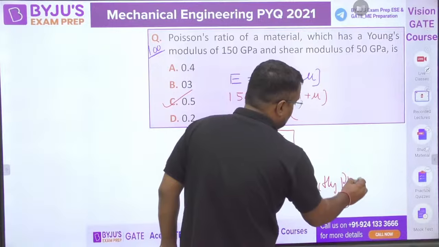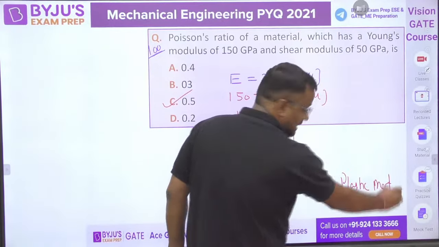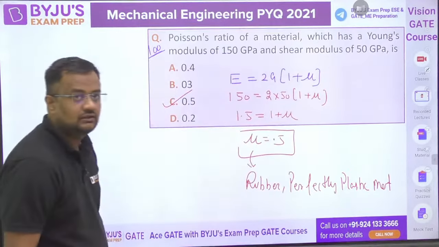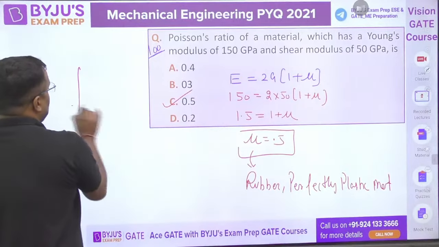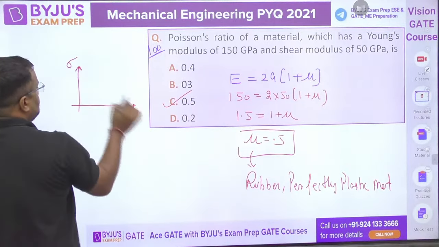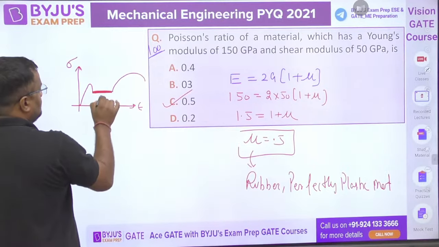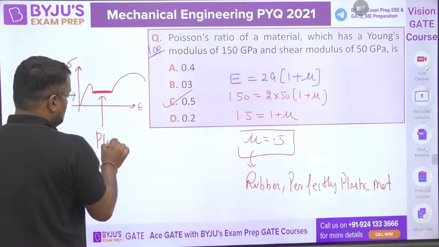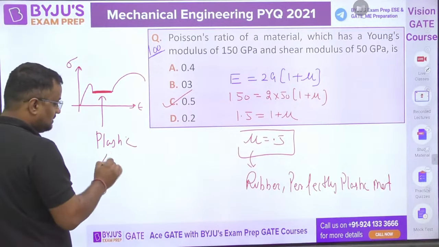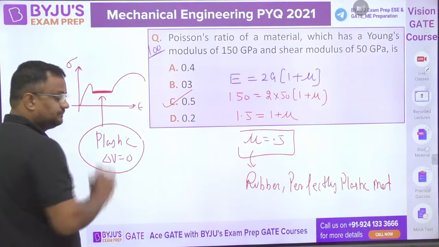Perfectly plastic material. Guys, why for perfectly plastic material is volumetric strain 0? Here guys, in this range, that is plastic range, why do we say that volume is not changing?